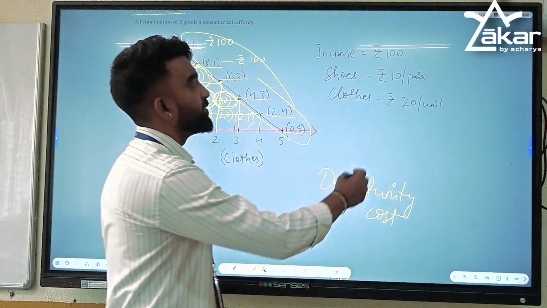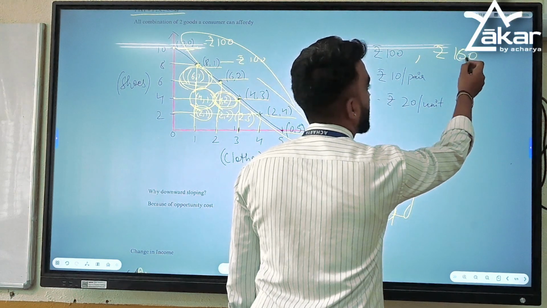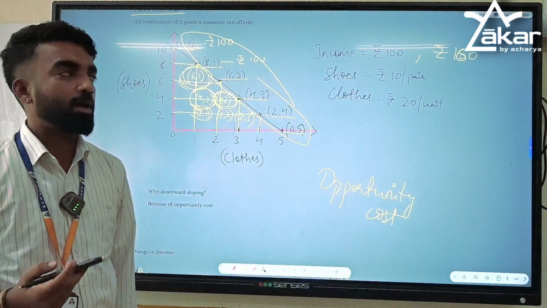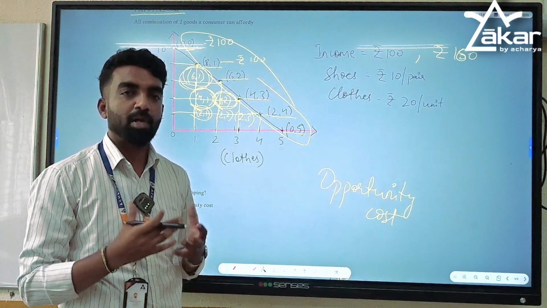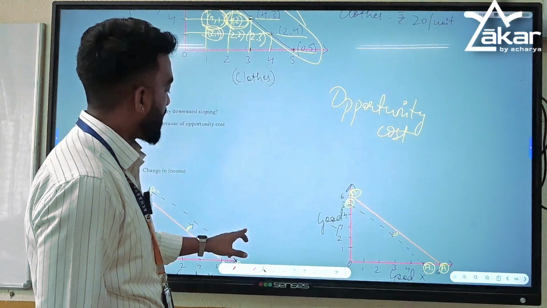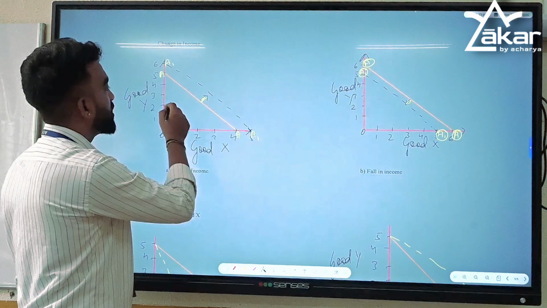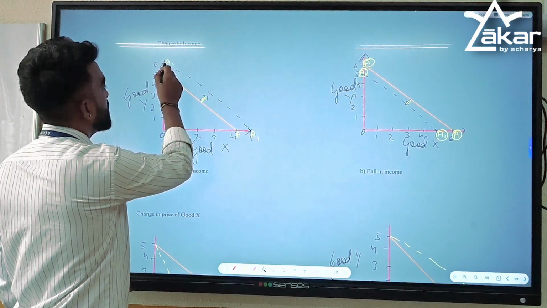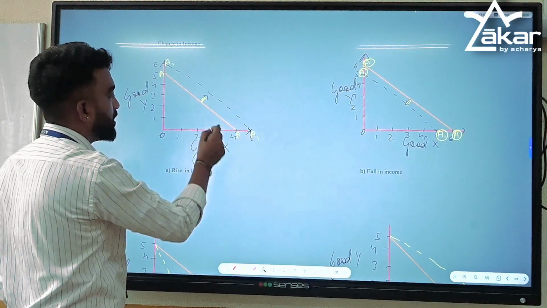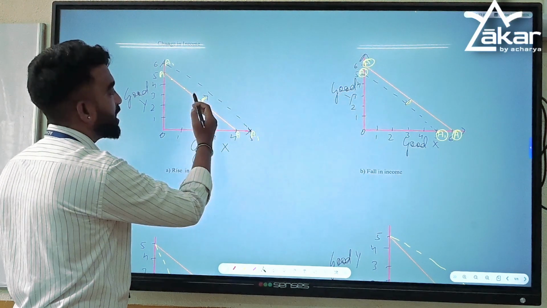Now what happens if the income rises to rupees 150 or let's say 160? What happens? Now the buying power or the purchasing power of a consumer will increase. So what happens is the boundary line will shift outwards, because earlier she or he used to get all the combinations of goods on the budget line. Now the entire budget has increased.